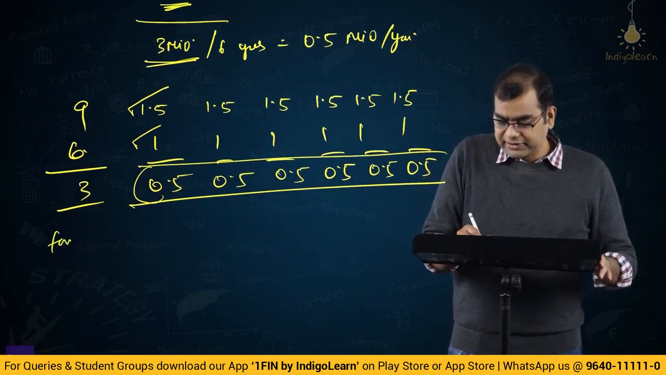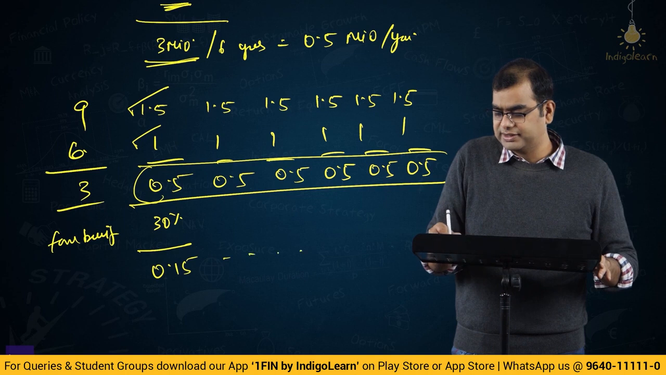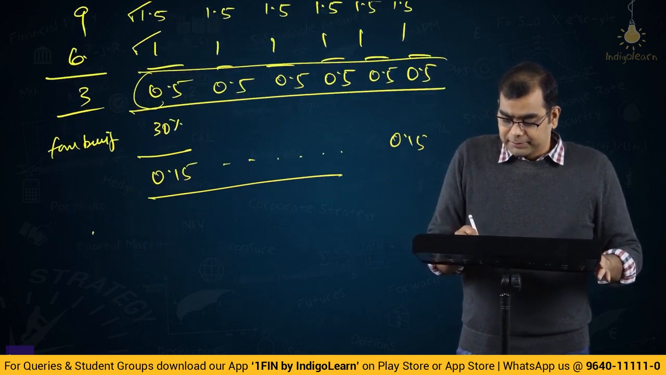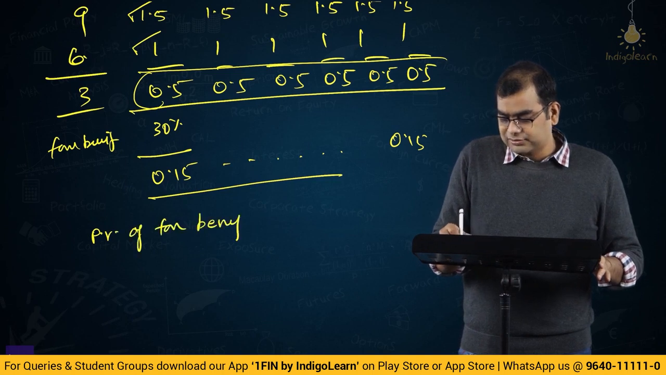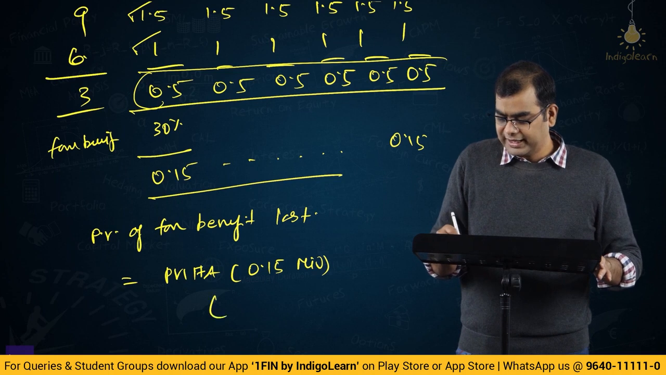So, tax benefit is 30% of this, that is 0.15. So, everywhere it is 0.15. So, present value of tax benefit lost is equal to present value interest factor annuity of 0.15 million at some percentage for 6 years.